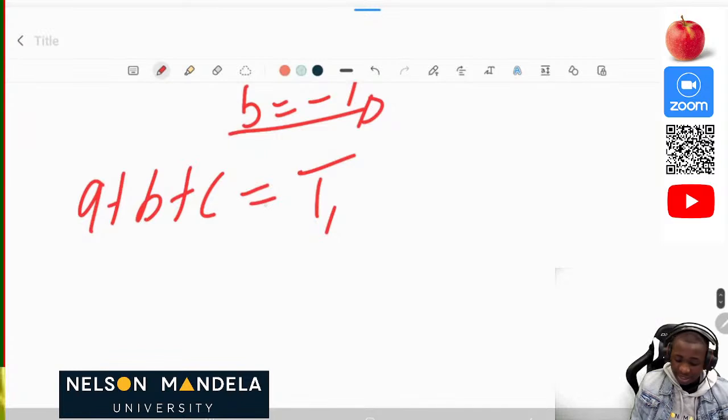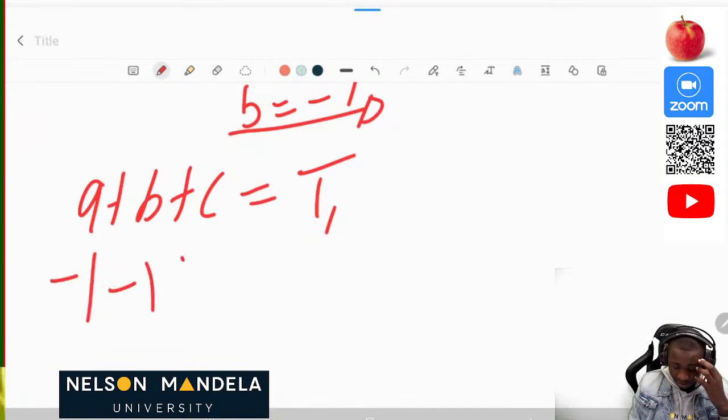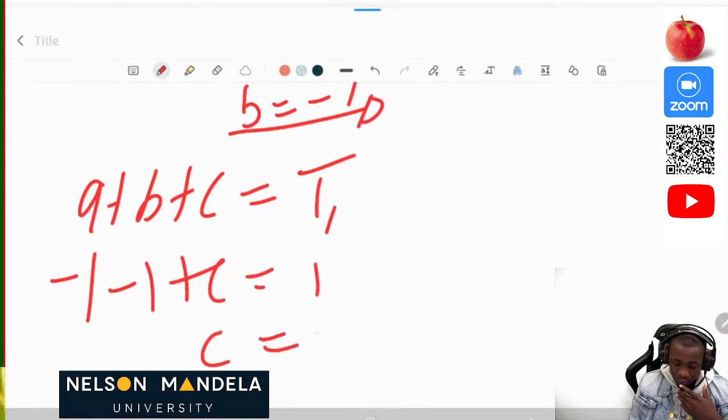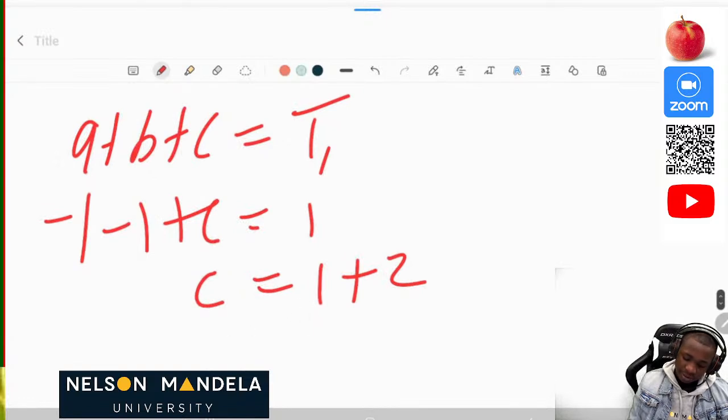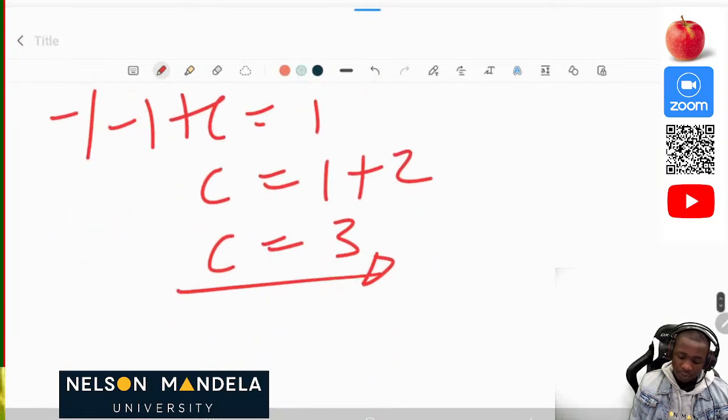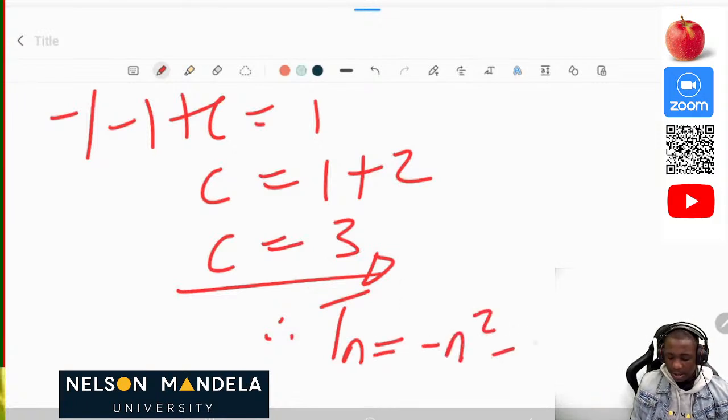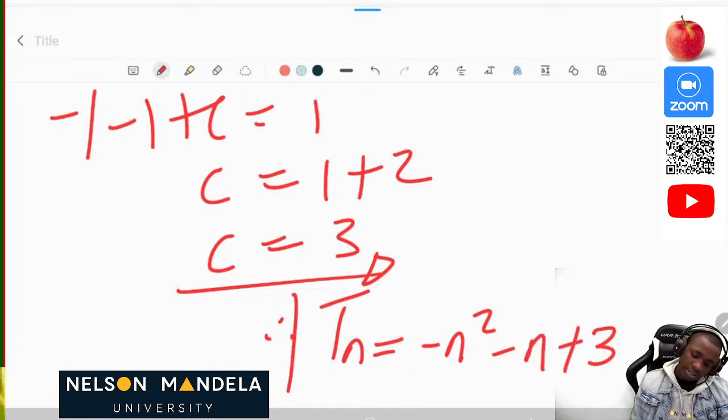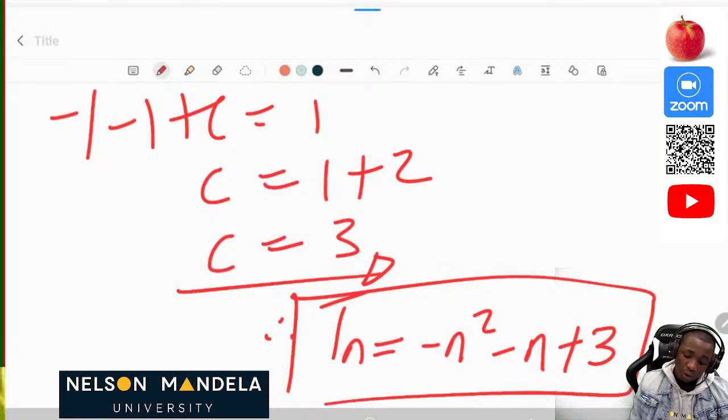So a + b + c, to find c: negative 1 minus 1 + c is equal to 1. So c will be equal to 1 + 2. Then we have c is equal to 3. Okay. Then therefore we are not yet done. You cannot say that just because you have the values of a, b, and c you are done. You must write it as a general term. So therefore it's going to be negative n² minus n + 3. It's our general term. Then you get your whole 4 marks.